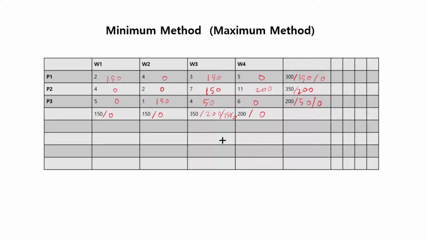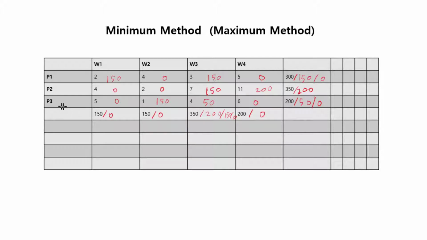Now, this is a case where you have exact same amount of supply and demand. There are some other examples where you may have more supply. In that case, nothing changes. It's still the same method. But if you have more demand, then you may have to add an extra row that has the dummy variables.